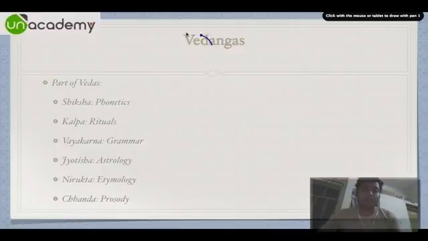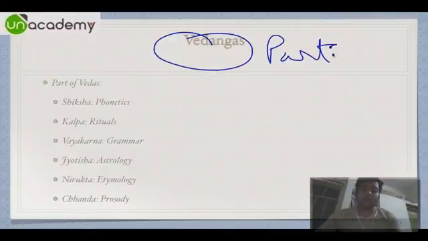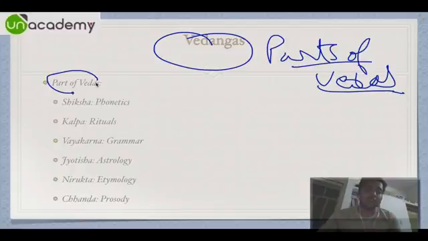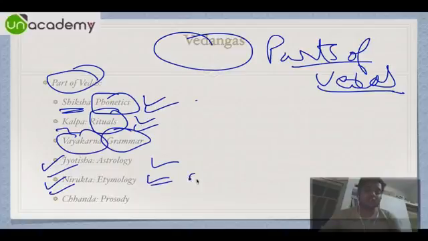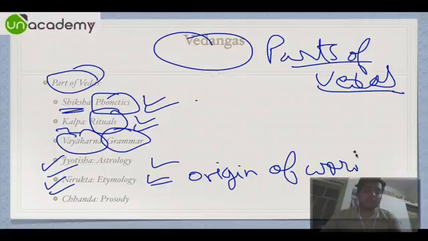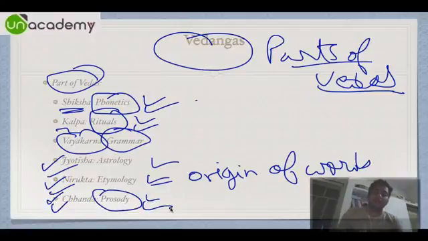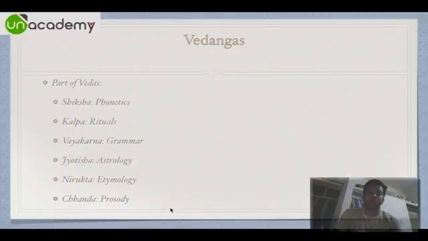Then we have Vedangas. They are nothing but parts of Vedas, subparts or parts. There are 6 Vedangas. Shiksha meaning phonetics, that is vocals. Kalpa meaning rituals. Vyakarana is grammar. Jyotisha is astrology. Nirukta is etymology, that is origin of words. And then we have something called Chhanda. Chhanda means prosody, that is writing poems and all.